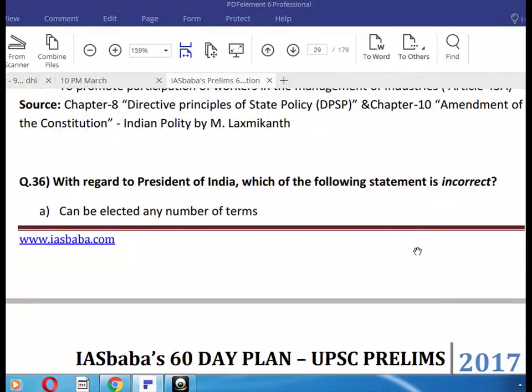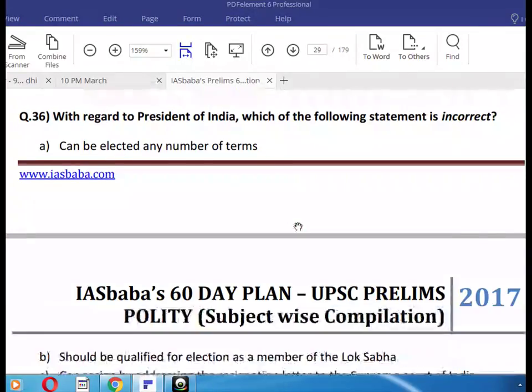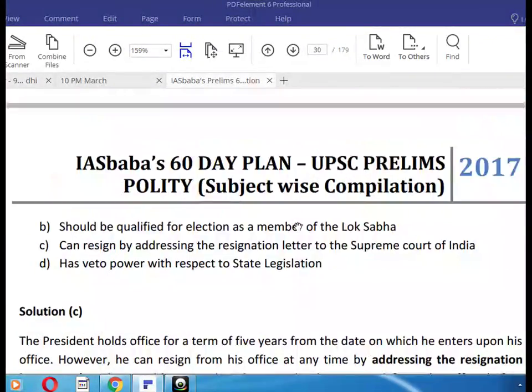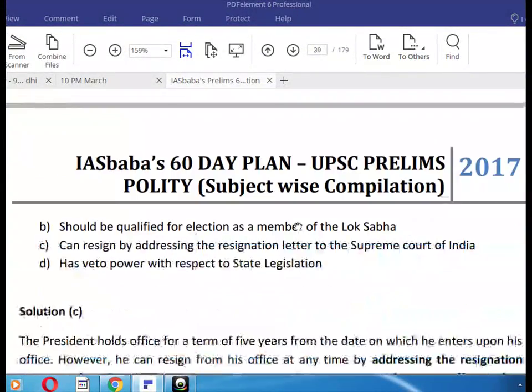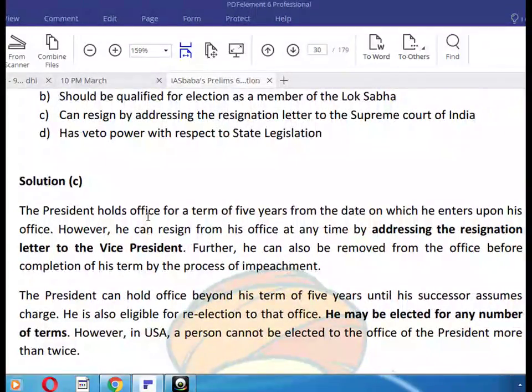Okay, next question: with regard to the President of India, which of the following statements is incorrect? Which one is wrong? Okay, C is the wrong one. Okay, President, Vice President. President can resign by addressing the resignation letter to the Supreme Court of India. So it's wrong. The President holds office for a term of 5 years from the date on which he enters upon his office.